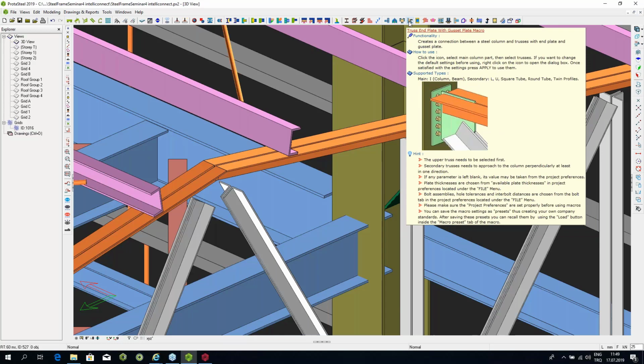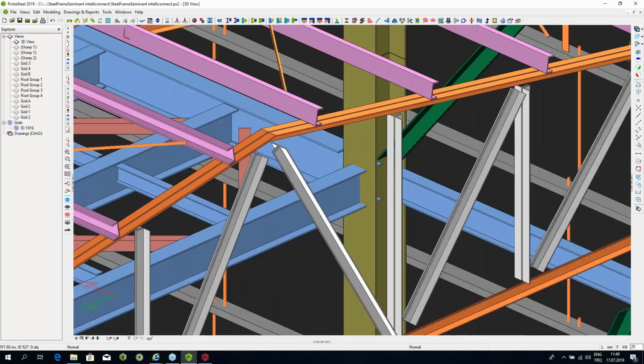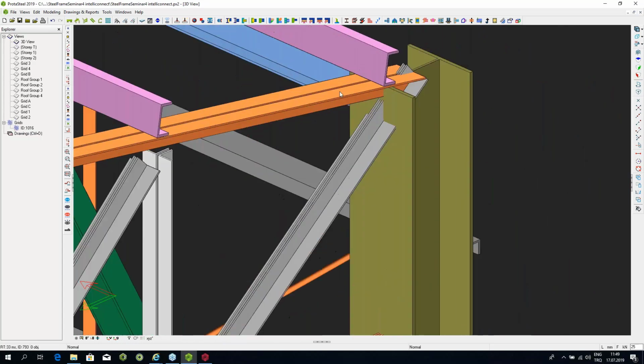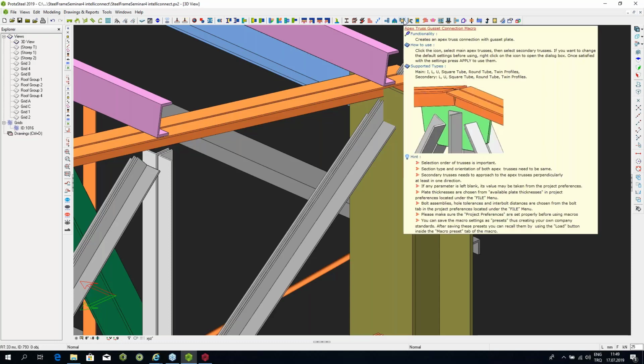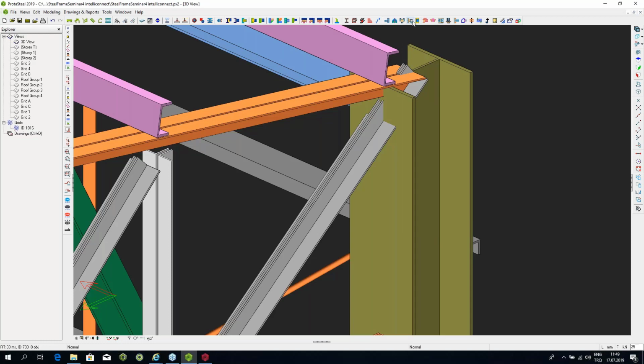And another connection which was missing was the truss end plate connection, and that was primarily for situations like these, where there's a truss top cord and there's a diagonal as well, which are framing into a column, and we could use this connection. We can now use this connection to make this connection over here.